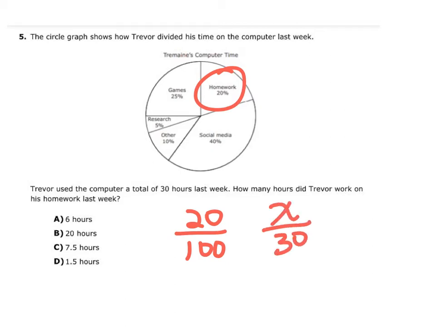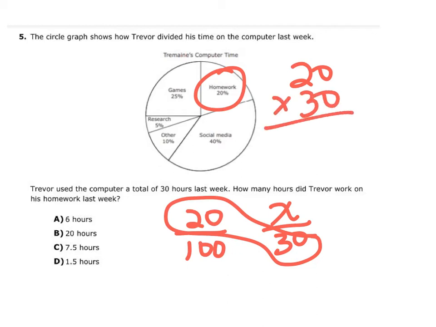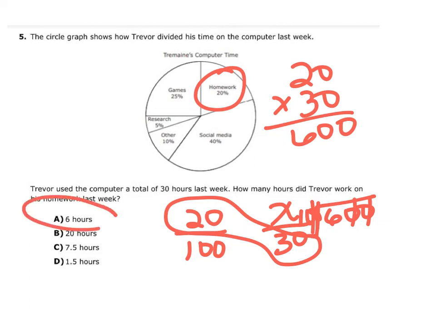So we can't find a scale factor. So that's 20 times 30, that's 600. And then 600 divided by 100. Again, cross out the zeros, so that's going to be 6 hours. So my answer is letter A. So go ahead and write your mistakes. Explain your mistakes and see what you did wrong.